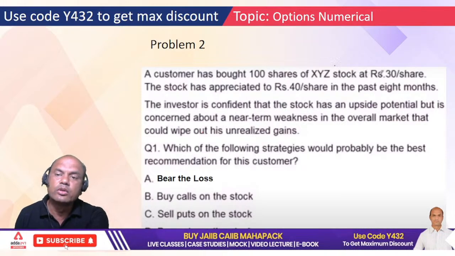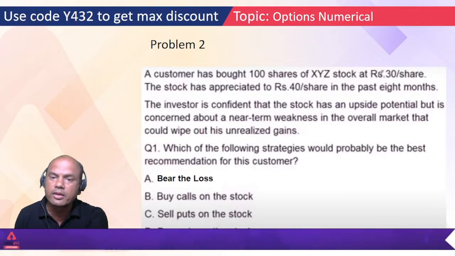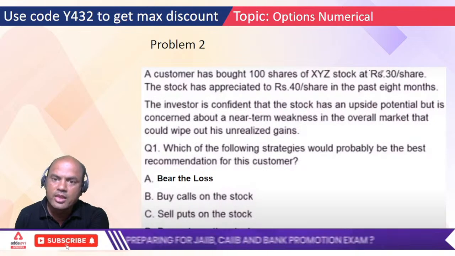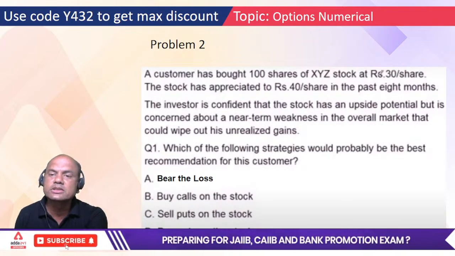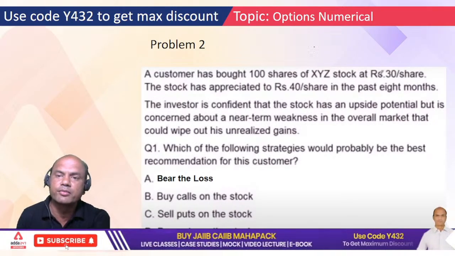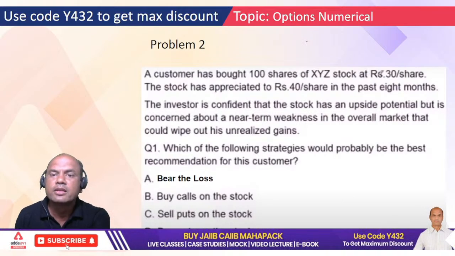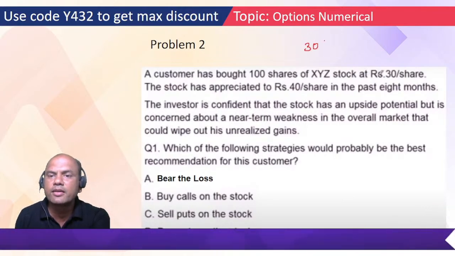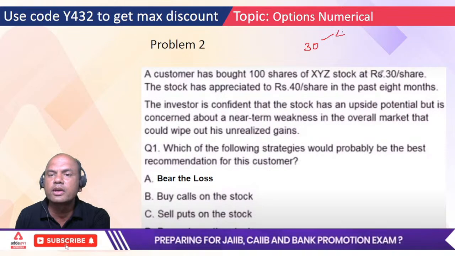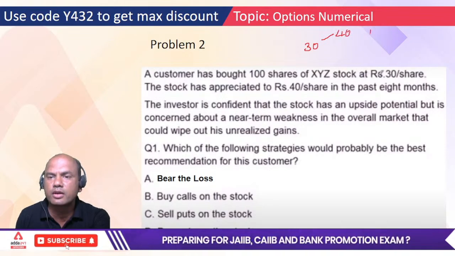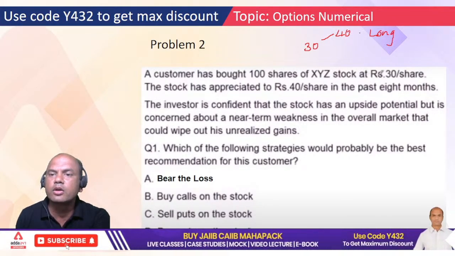Means he knows this stock will go to 40. Presently he has bought it at 30, but he wants to cover the short-term losses which might happen. Let's say I'm at 30 and expecting it to go to 40. So this position is called what? Long, right? So I'm getting a long position.